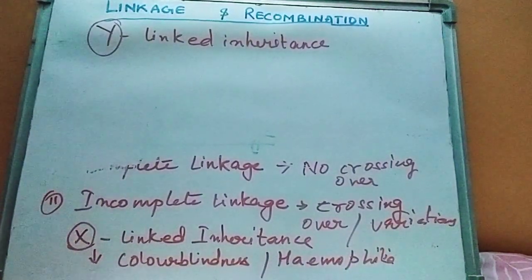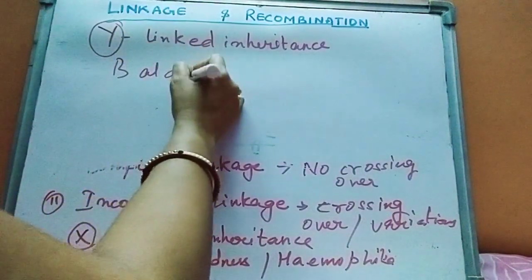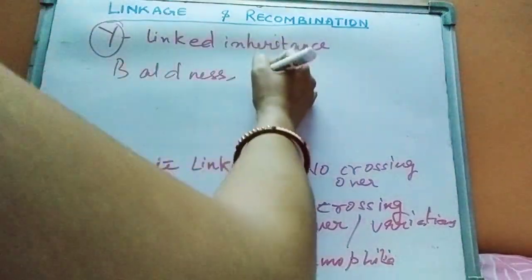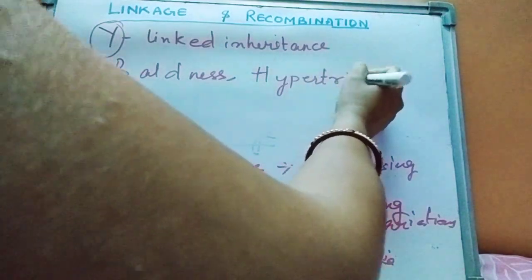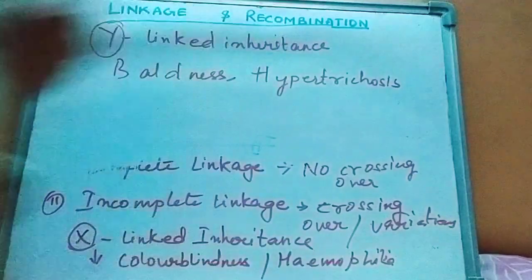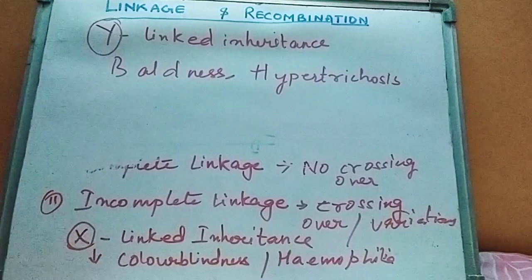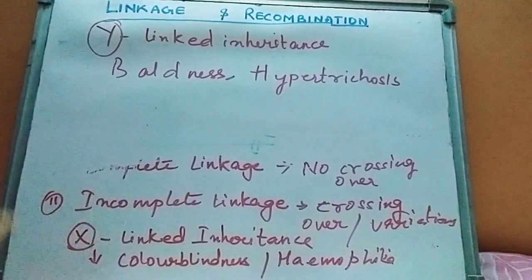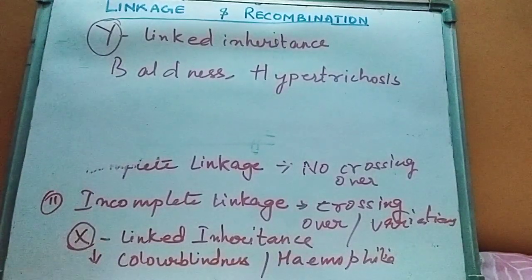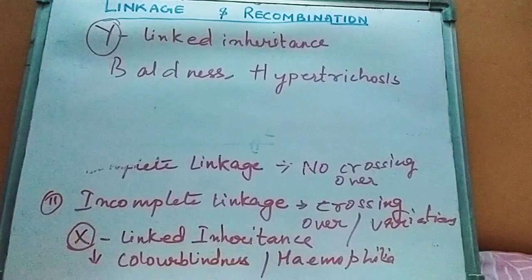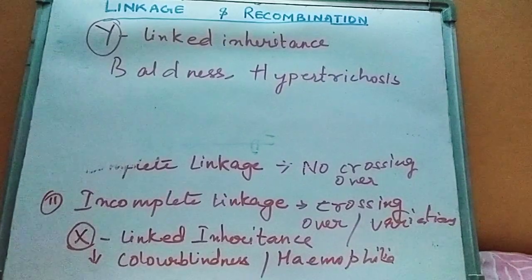So what are the examples of Y-linked traits? That is baldness and hypertrichosis, that is hair on the pinna. Pinna is what? That is the external ear. So these are linked genes or linked traits that are mainly found on the chromosome, and they are inherited together from the parent to the offspring respectively.